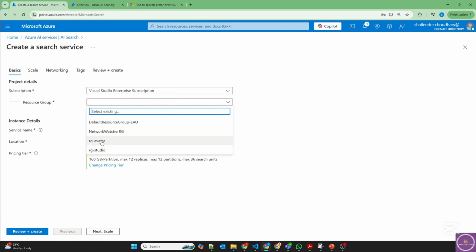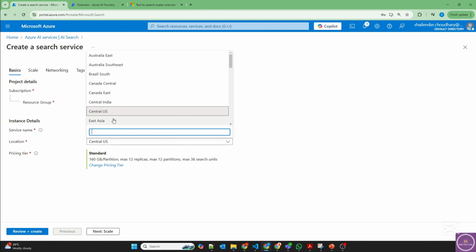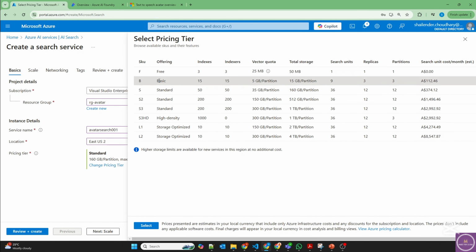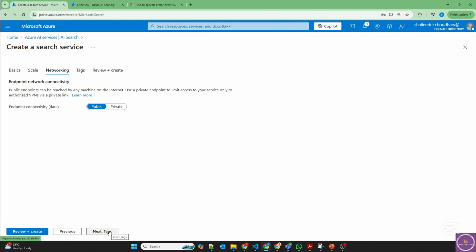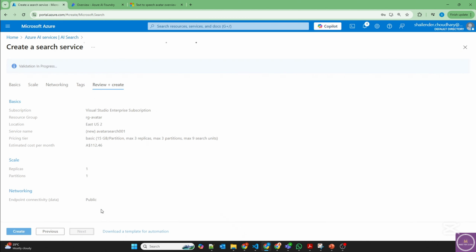I'll deploy in the same resource group, RG Avatar, and let's name it as Avatar Search 001. And I'll choose the location East US2 because all the other services I'm deploying in the same region. For the pricing tier, I don't want standard. The basic should suffice because it's 5 GB of data and 15 indexes, though I'm going to use only one index. So let's select it. I'm not going to scale. The basic public networking is fine because I'm going to delete this resource before uploading the video.